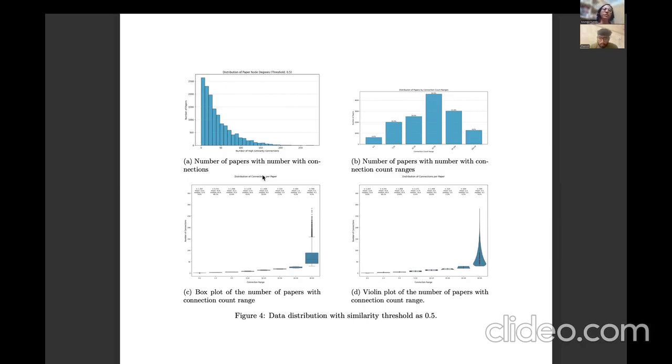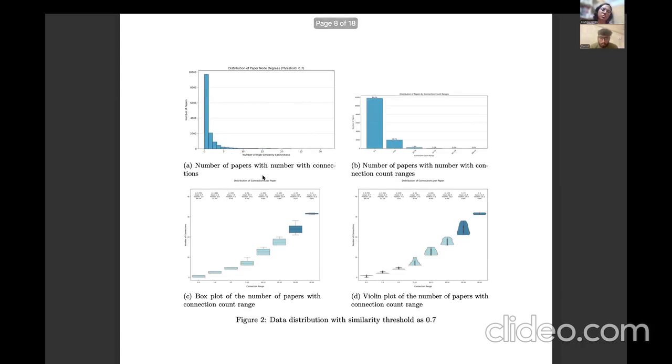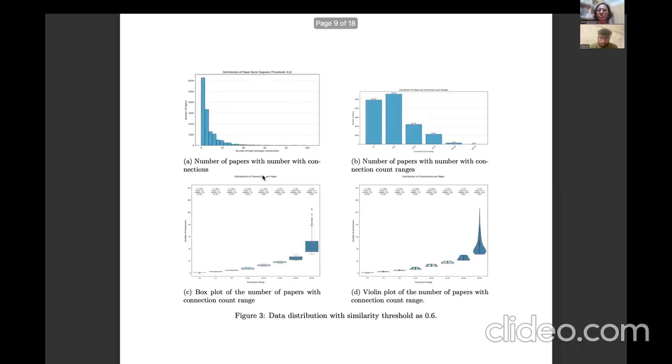So it's like a weak connected knowledge graph. But if we keep the threshold very high, let's say 0.7, then there will be very few connections, but all those connections will be very strong. So we wanted to go to a middle ground between 0.5 and 0.7, so we chose 0.6, but we had